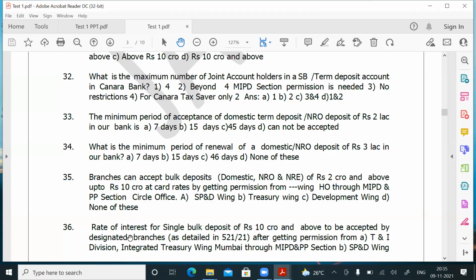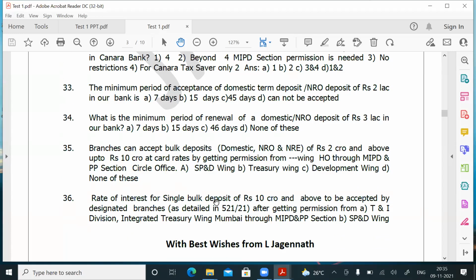Okay, question number 36. Rate of interest for single bulk deposit of 10 crores and above, because if you see the circular 539/2021, interest rates up to 10 crores only is given, less than 10 crores. For 10 crores and above, interest rate is not at all given in the circular. Certain designated branches which are permitted to accept a bulk deposit as per HO Circular 521/2021 only can accept deposits of 10 crores and above as recommended by the circle.